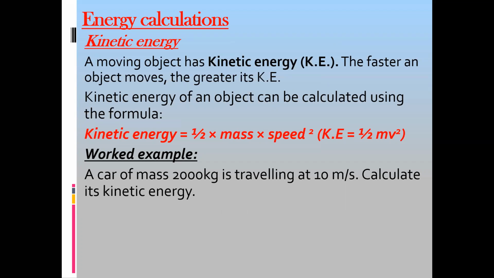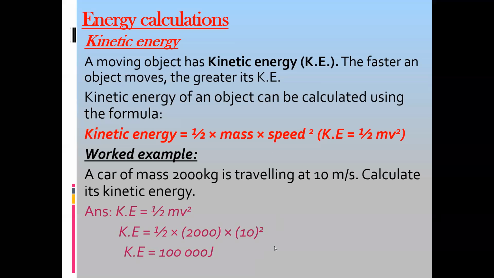So half mv squared, 0.5 multiplied by mass multiplied by velocity squared. That's equal to 100,000, or 100 kilojoule.